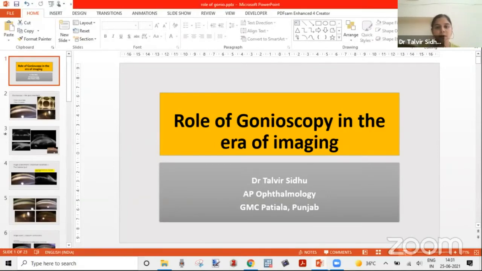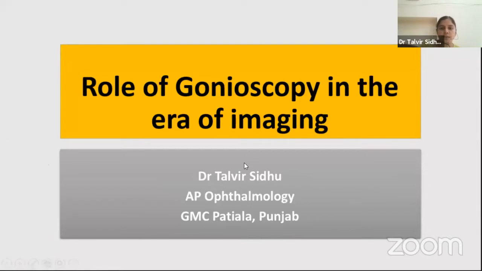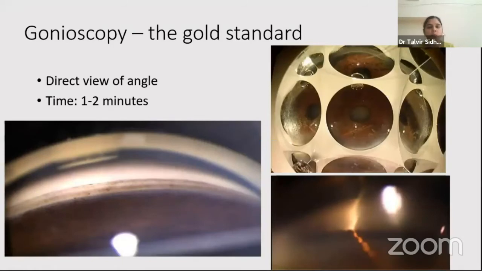Now, my talk is on the role of gonioscopy in the era of imaging. We all know that gonioscopy is still the gold standard for angle viewing, and it gives us a direct view of the angle. Once you put a 2-mirror or a 4-mirror gonioscope on the eye of a patient sitting at the slit lamp, you will be able to visualize the angle in around 1 to 2 minutes. That's the time it takes once you have surpassed the learning curve that is required to do gonioscopy.